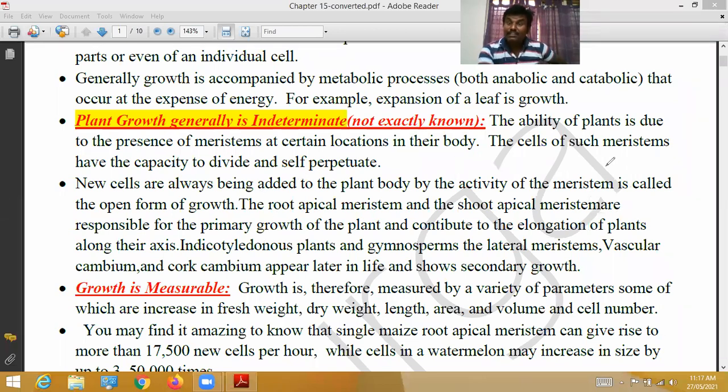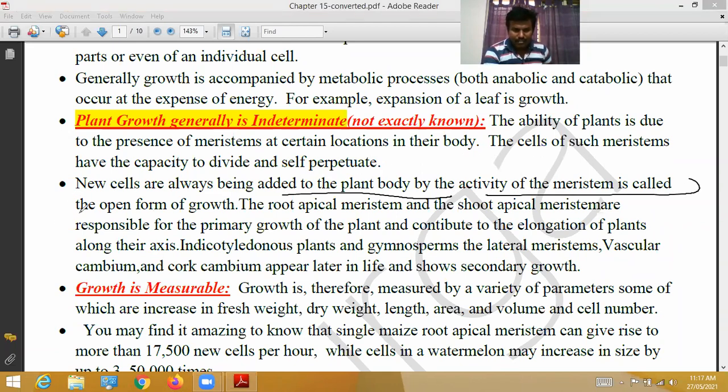Self-perpetuate means they themselves develop. See, it is meristematic tissue. In this, the cells divide and form 2 cells. These 2 cells again divide and give 2 cells each. These 2 cells again give 4 cells like this. Like this way, new cells are continuously formed and self-perpetuate. All the cells develop by themselves using plant nutrients from the soil.